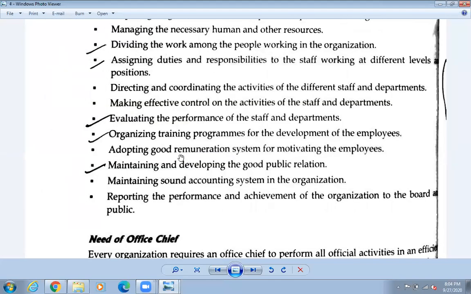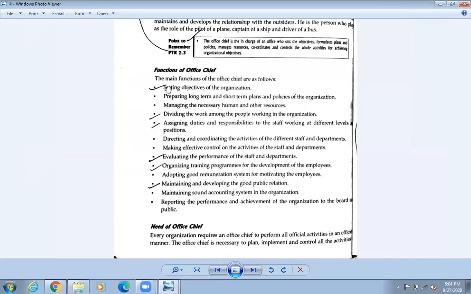Got it? Okay, so one topic I think you can do it as your homework. So number 2A, you can do it. Okay, so this is the function of office. You can take these 6 points. So function of office chief, you can see in question number 2A. Do that as your homework. Okay, so number 2A will be your homework, and so number 1A and also tomorrow we will complete the other topics. Okay, so take this one, and tomorrow we'll discuss about these topics.